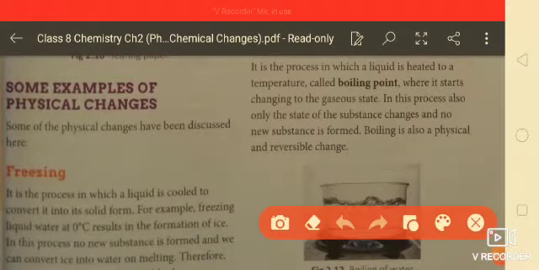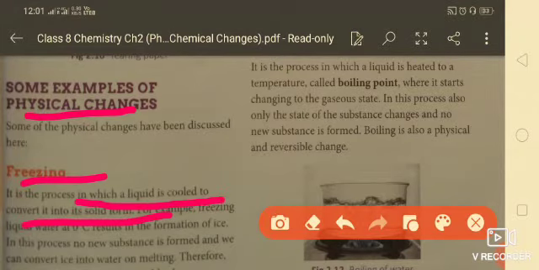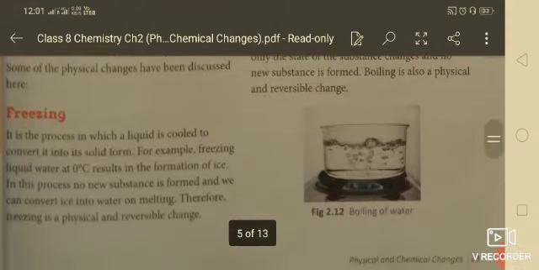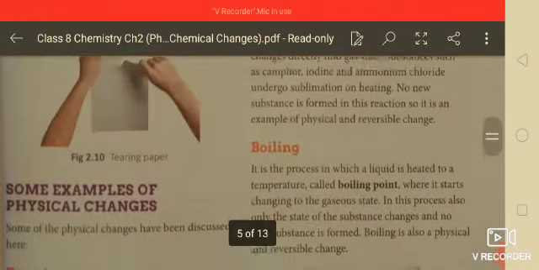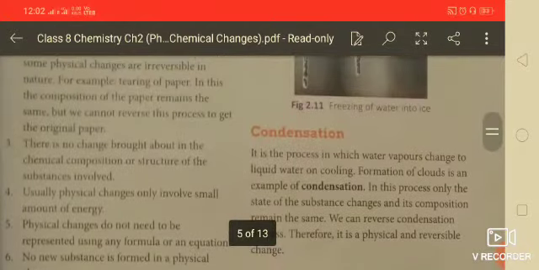Welcome to the class. Students, today we will discuss some examples of physical changes, that is freezing, boiling, condensation, etc. Freezing is the process in which a liquid is cooled and converted into solid form, like water is converted into ice at 0 degree centigrade.